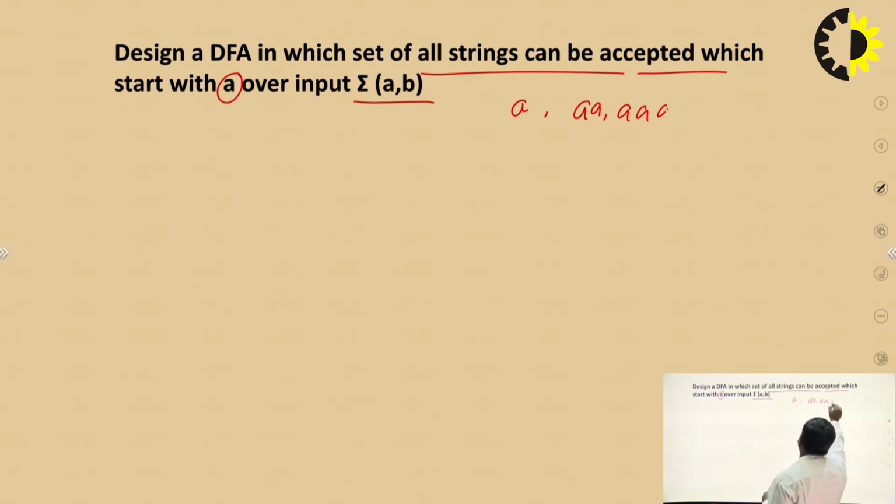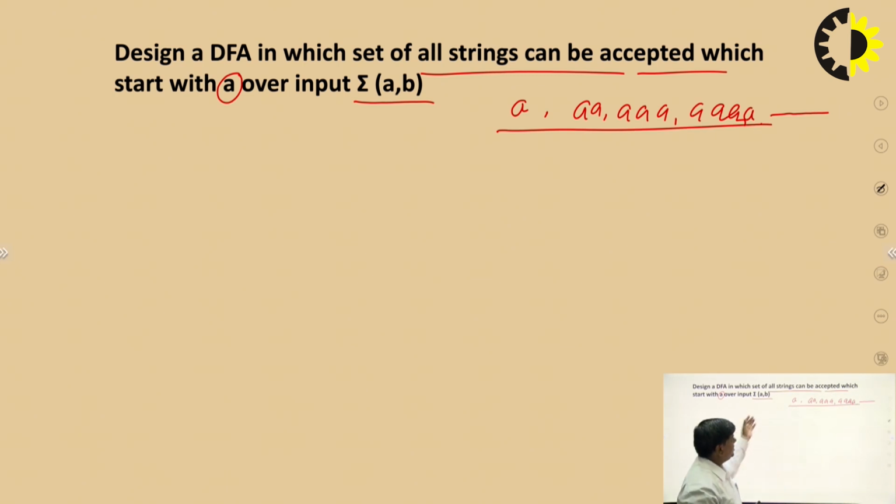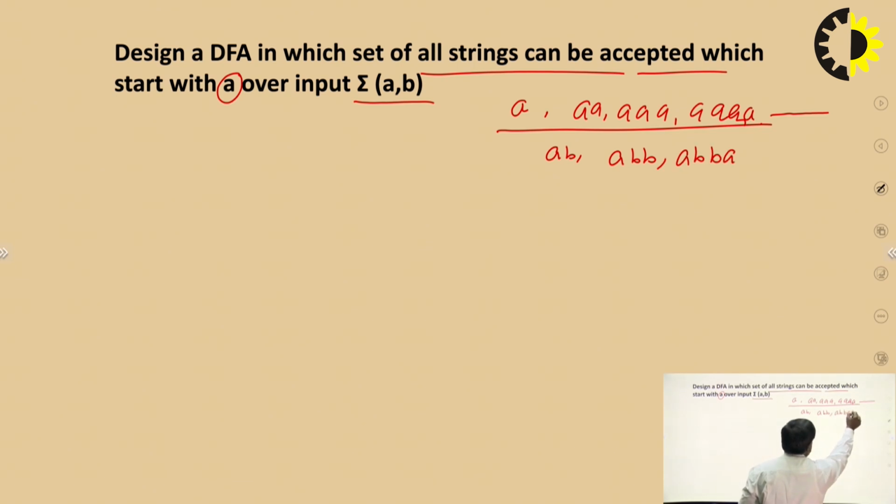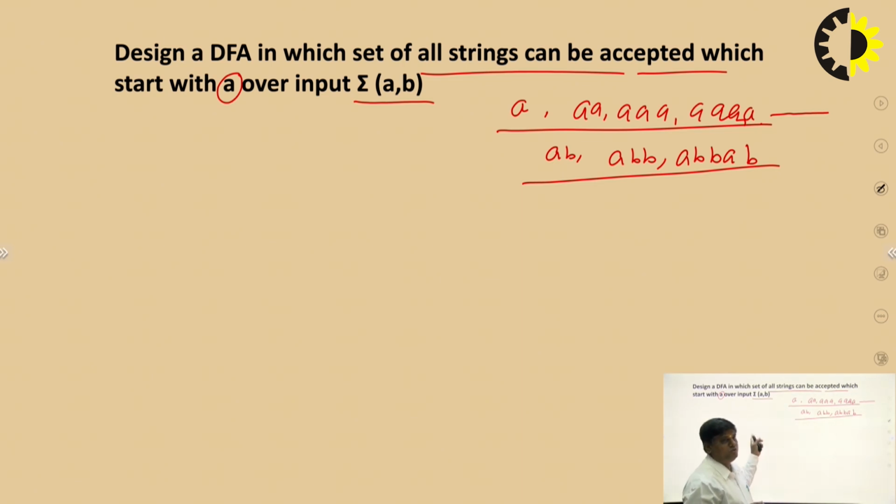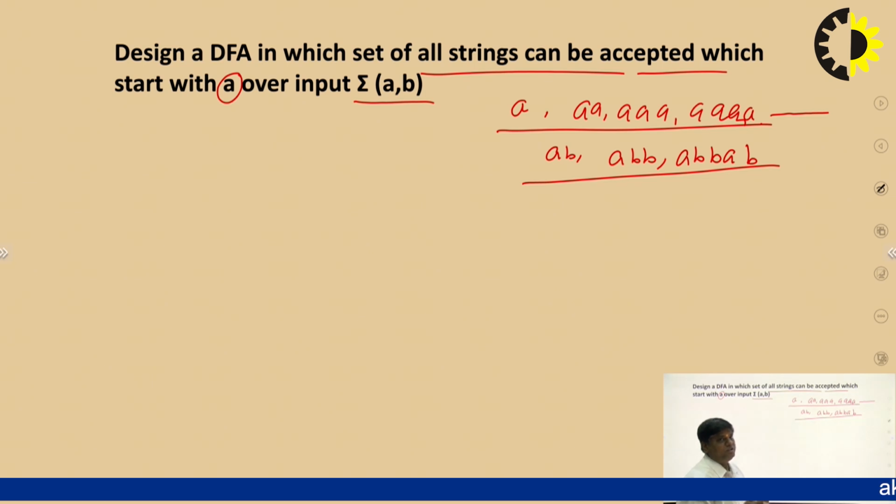It means we design a finite automata that accepts such kind of strings that start from A over input A comma B. It means strings like AB, ABB, ABA, ABB. Such types of strings can also be accepted by the given finite automata. So what is the minimum length string? The minimum length string is A.